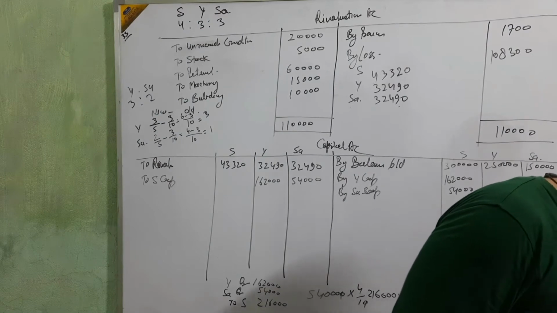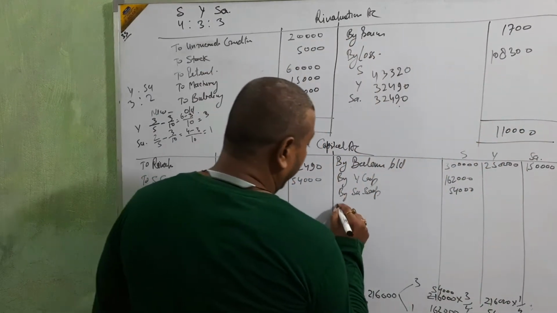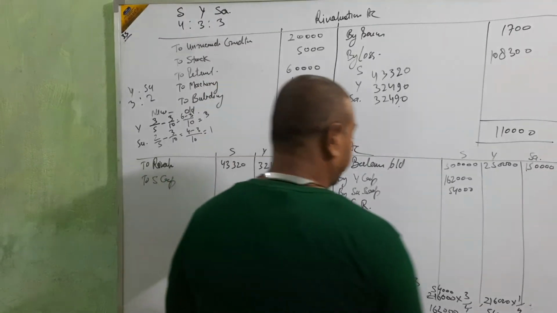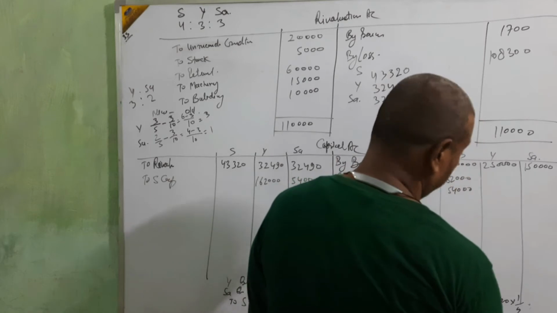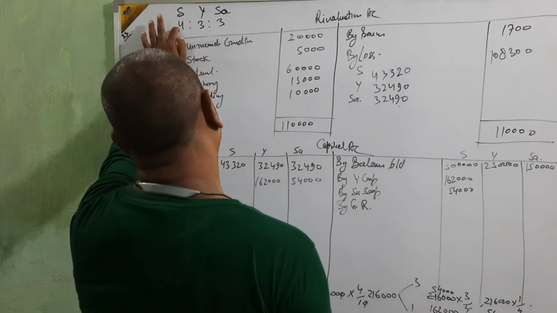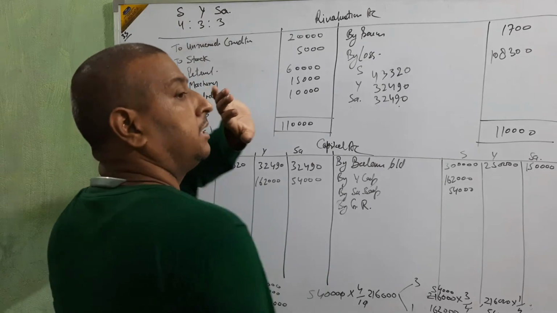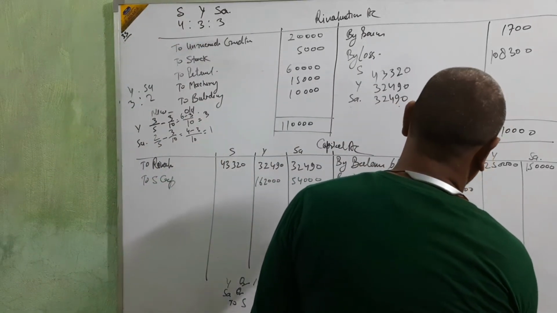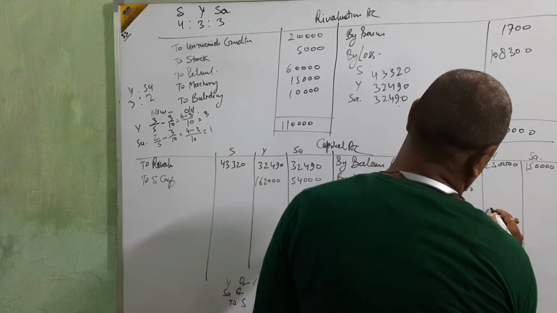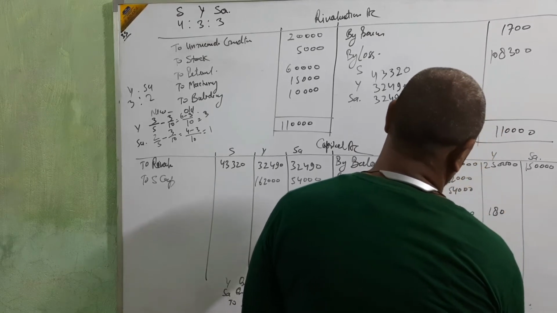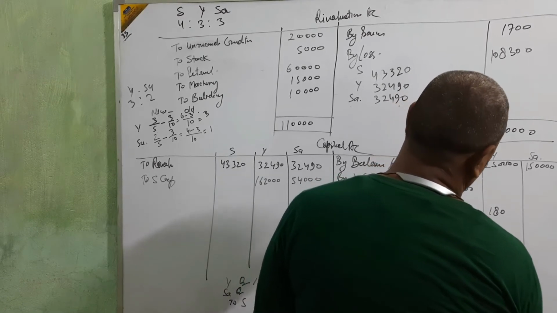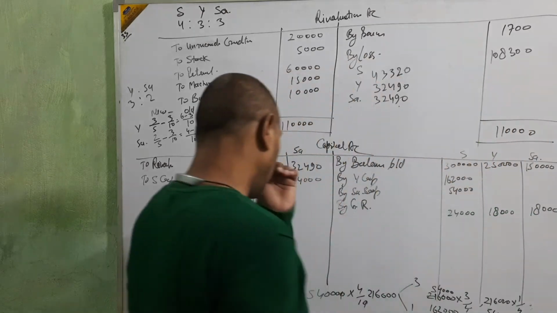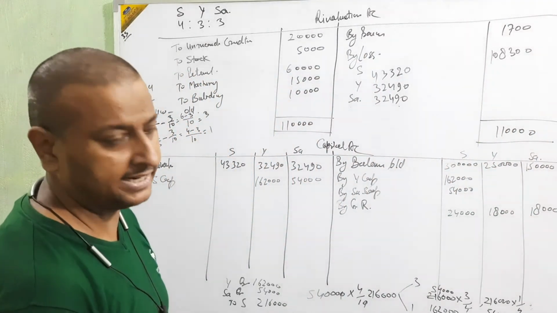General reserve 60,000, always distributed on the credit side. 60,000 distributed in 4:3:3: 24, 18 and 18. Okay, 24, 18 and 18.